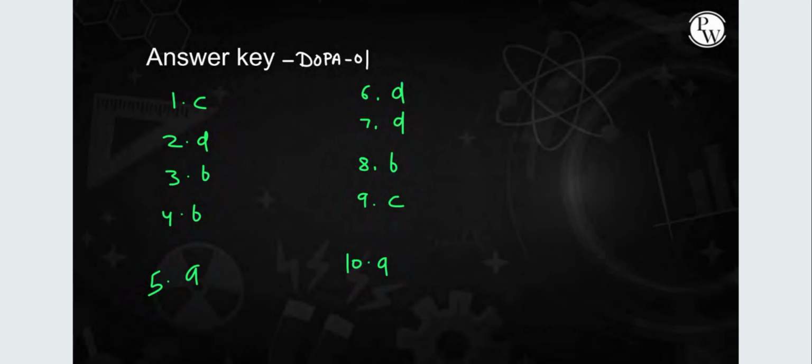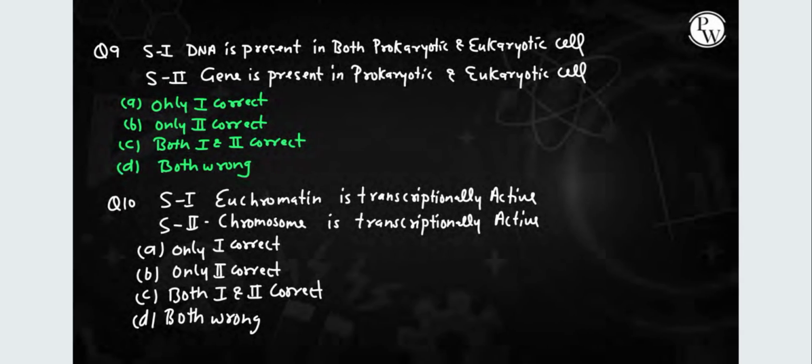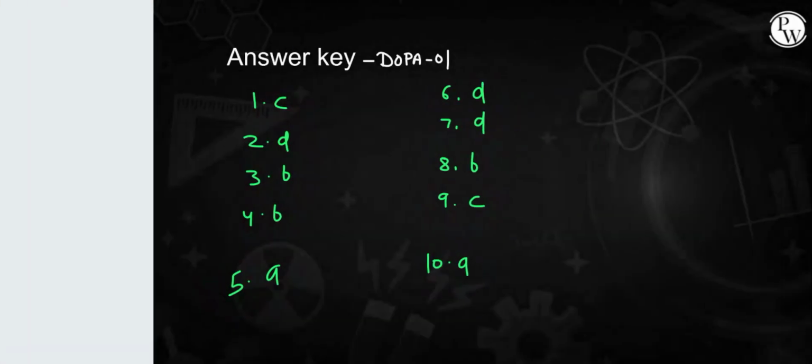Oh dear, euchromatin is considered transcriptionally active. Okay, even though the least condensed form is DNA, euchromatin is not that condensed, so maybe it's transcriptionally active. So yes, the answer is A.